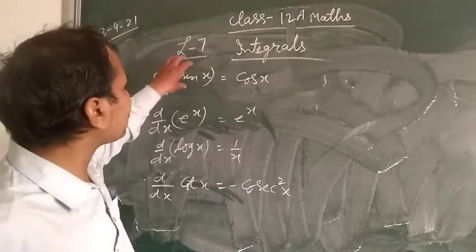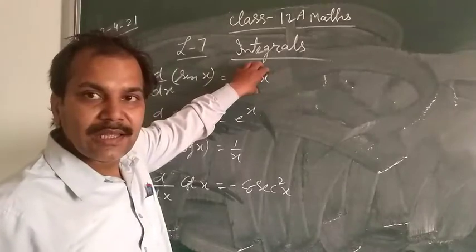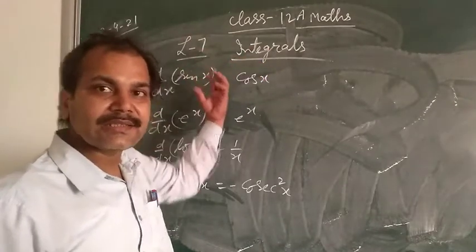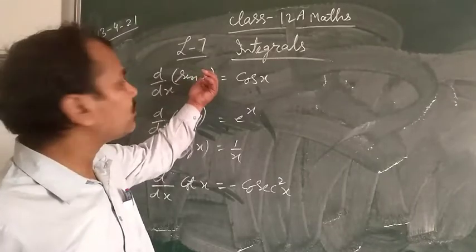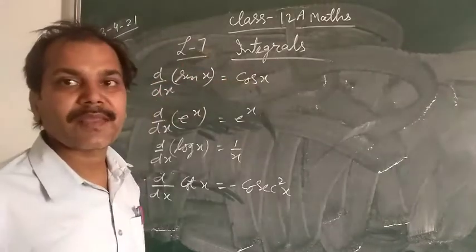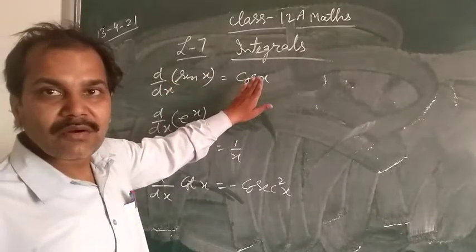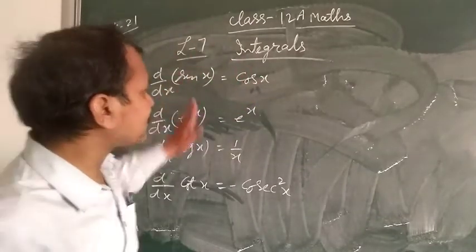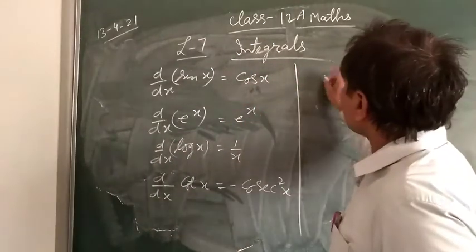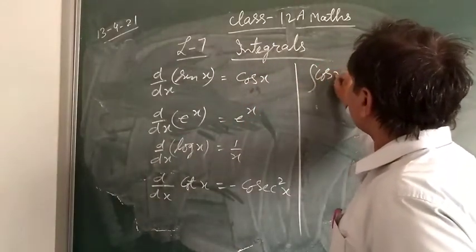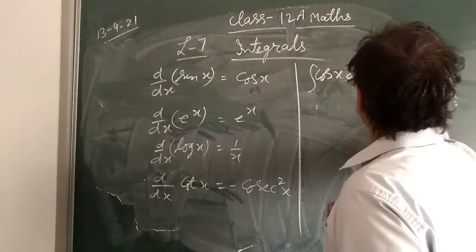Means differentiation of this function, their result is coming, that result their integration will be equal to that function whose differentiation is this. Okay. So sin x, their differentiation cos x. So cos x, their integration sin x. So you write here, cos x dx is equal to sin x.